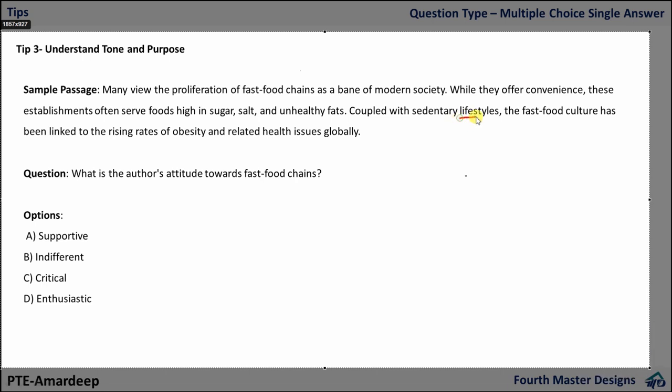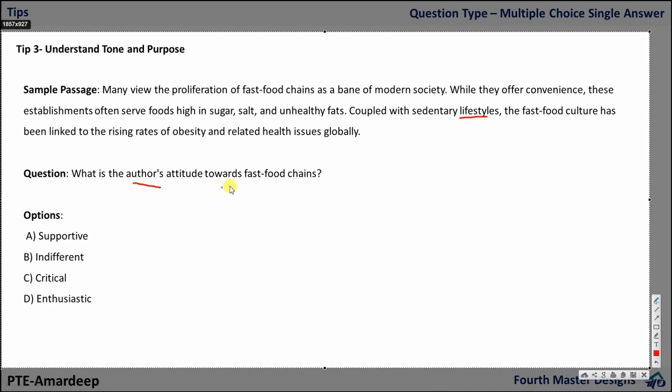Coupled with sedentary lifestyles, the fast food culture has been linked to rising rates of obesity and health-related issues globally. So they're talking about fast food chains: they have benefits, but their disadvantages are more. Obesity is increasing, health issues are increasing globally. So this is the theme of the passage.